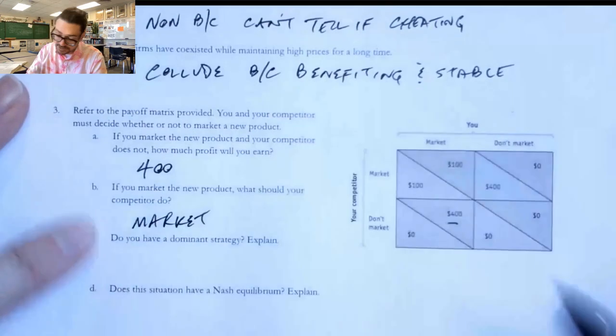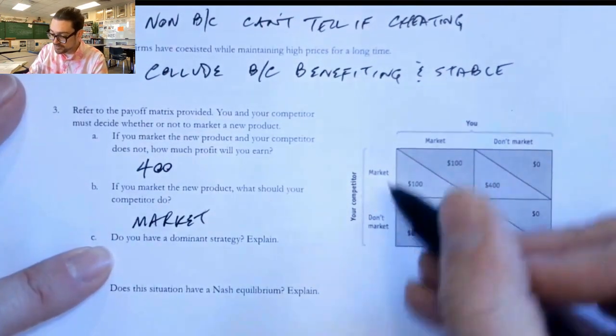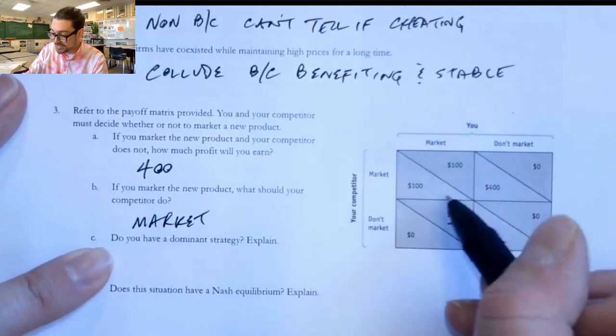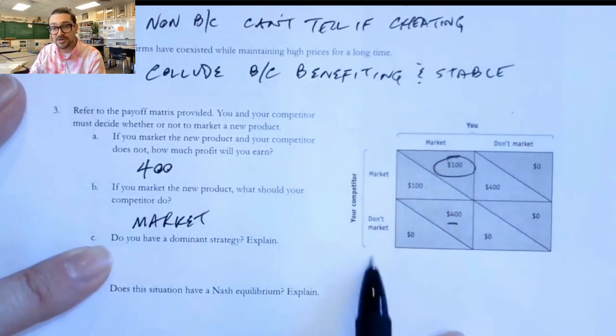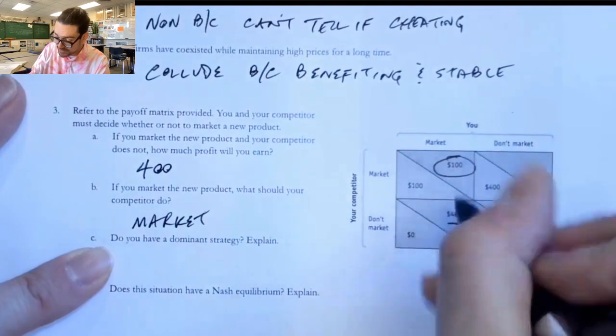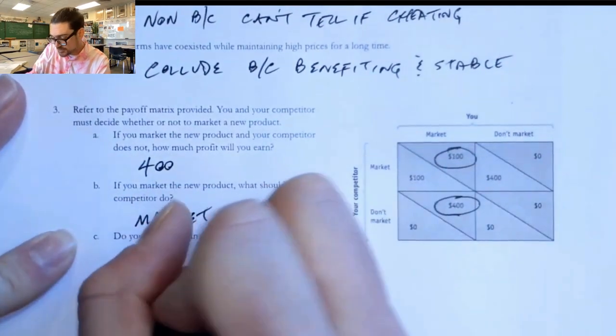Do you have a dominant strategy? Well, let's see. If my competitor decides to market the product, then I should market the product and get 100. 100 is bigger than 0. If my competitor doesn't market it, I should definitely do that. So yes, and that's to market the product.